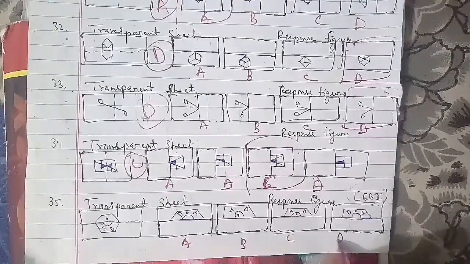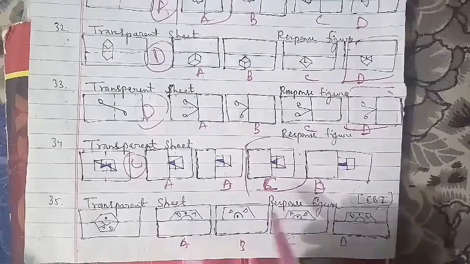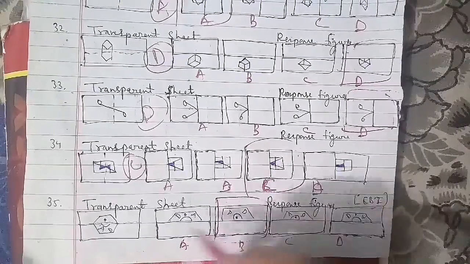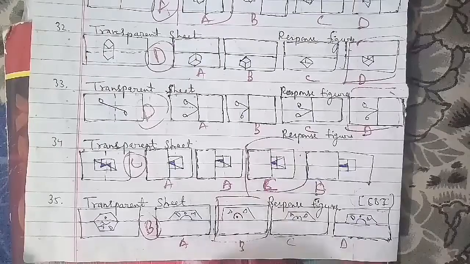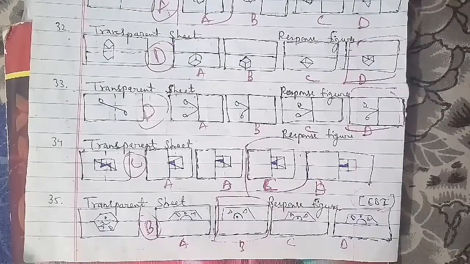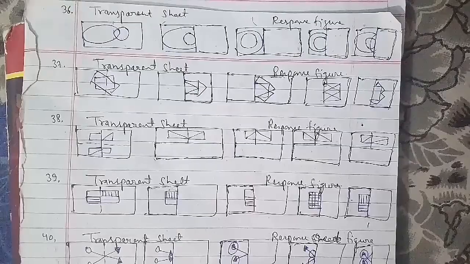We'll talk about the 37th question of the session. This has been the transparent sheet, this has been the response sheet. We have your A, B, C and D. On the same way, what we have as an answer is your figure, that will be the B figure will be the right answer for this question as well.